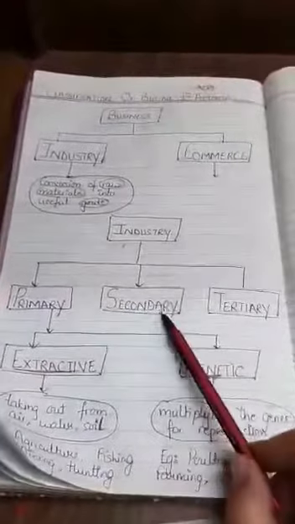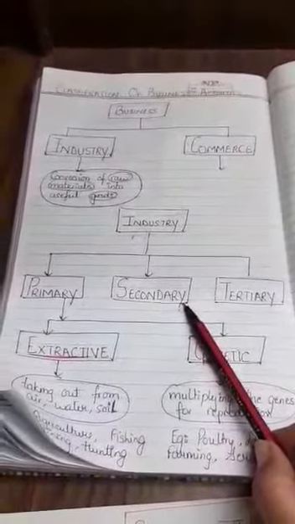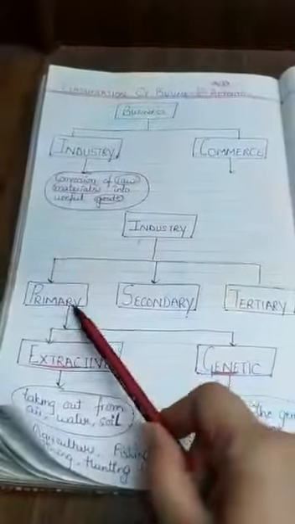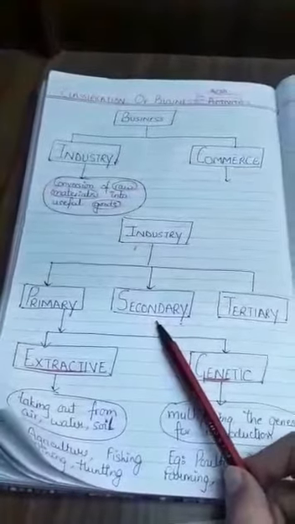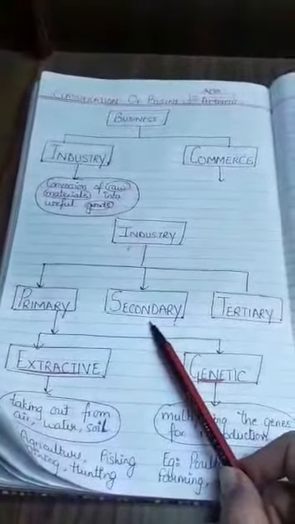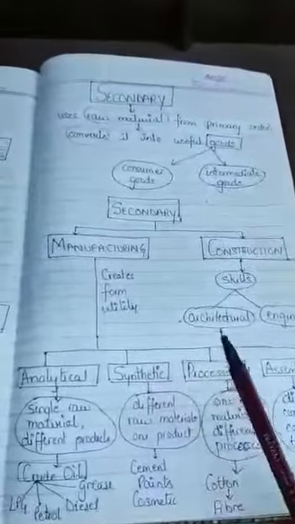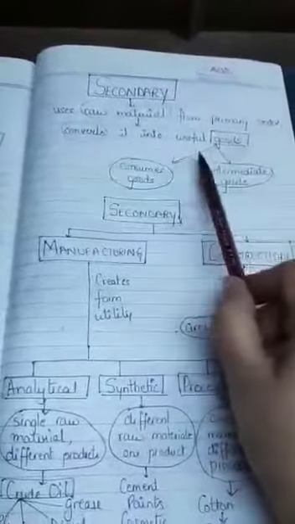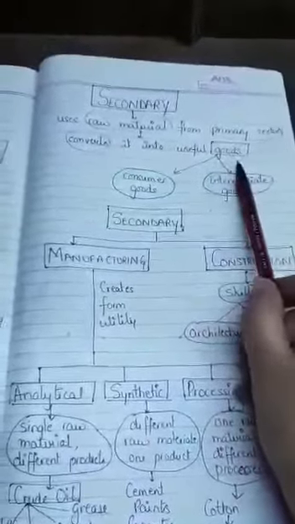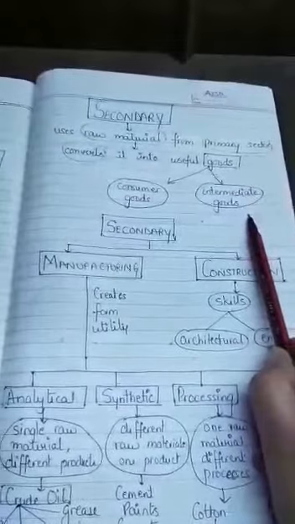Now the second comes the secondary industry. In secondary industry, you are using the raw material from the primary sector and then creating a new product to be sold to the market. So let's take up secondary industry. Now, when I say secondary industry is taking the raw material from the primary sector, converting it into useful goods, the goods could be either the consumer goods or could be the intermediate goods.